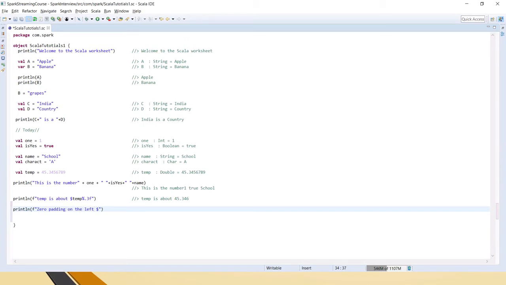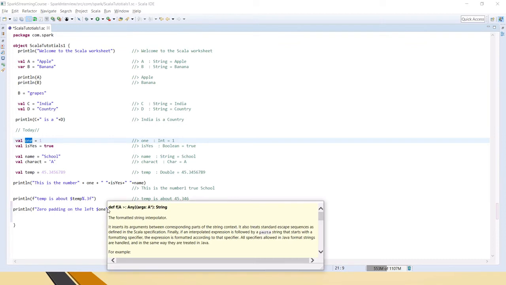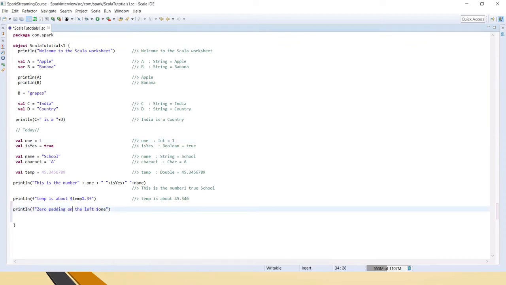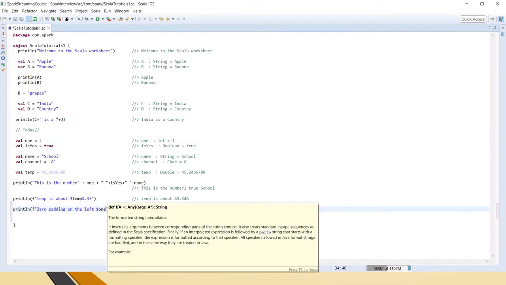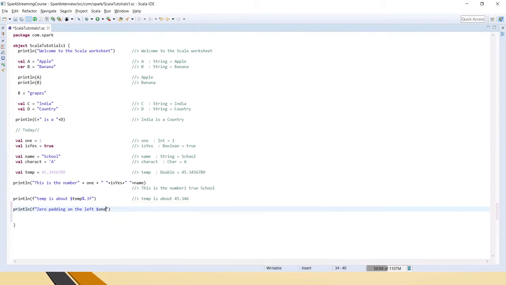Because now we have only one there, I'm just saying that I need the left padding. When the dot comes, before the precision, it should take 5 digits. This is how we will do the formatting for printing the zeros, 5D.